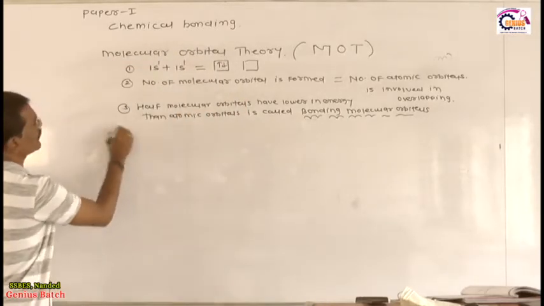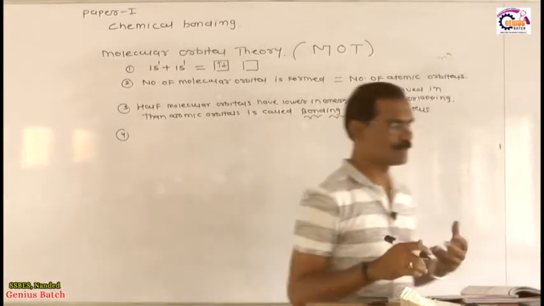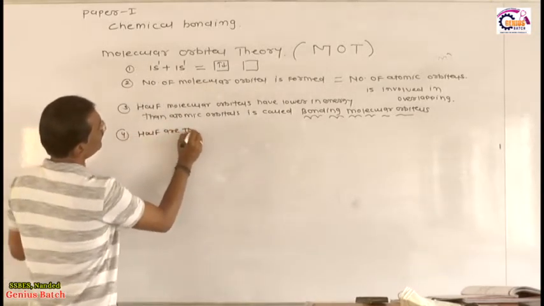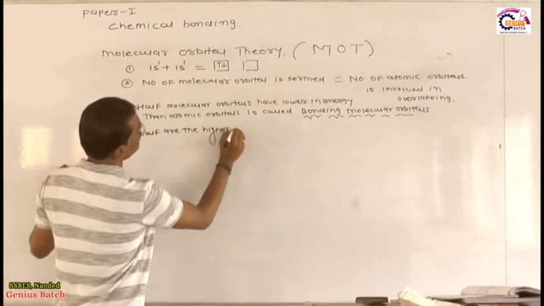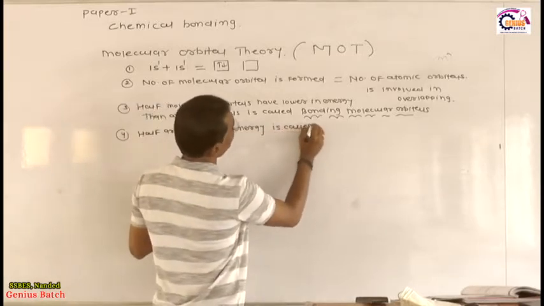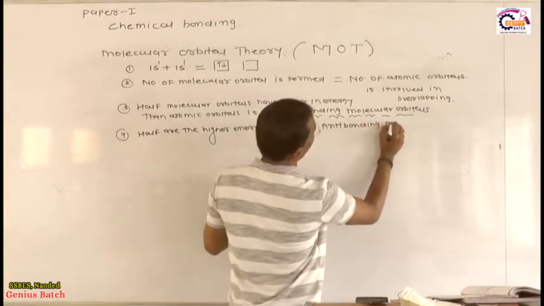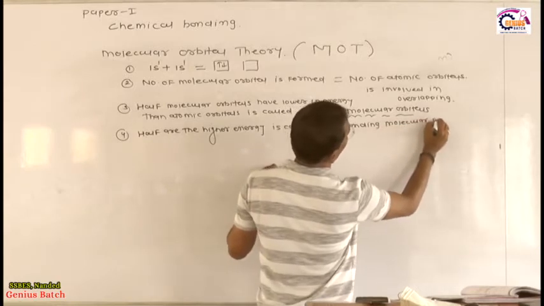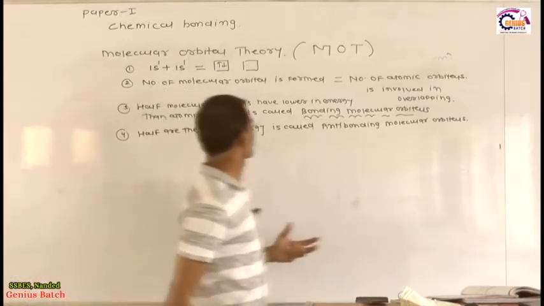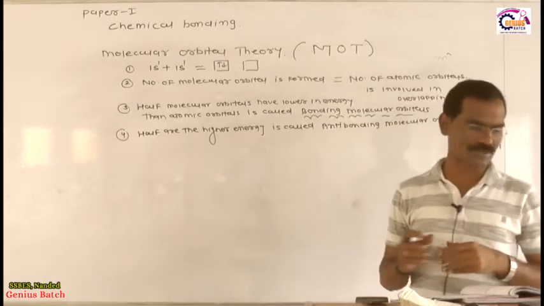Now the fourth postulate I am explaining to you: exactly half of the molecular orbitals, the remaining half, have higher energy, and such a higher energy orbital is called an anti-bonding molecular orbital. These are very interesting and important phenomena related to this concept. Half have higher energy and are called anti-bonding molecular orbitals.